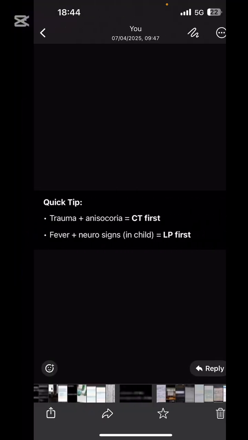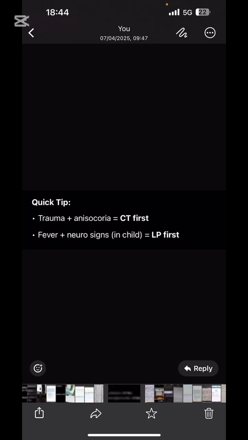And first read this. When there is any trauma or any anisocoria. What is anisocoria? One pupil is dilated, one is constricted, a difference between the sizes of both pupils. So in these cases, what is this anisocoria indicating?